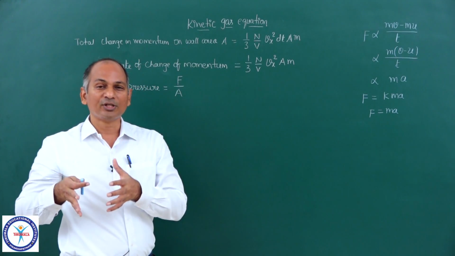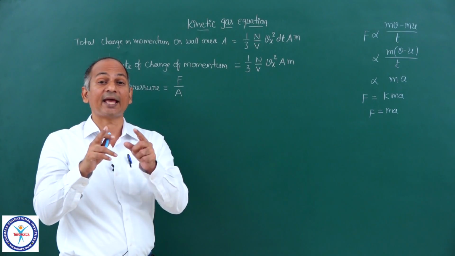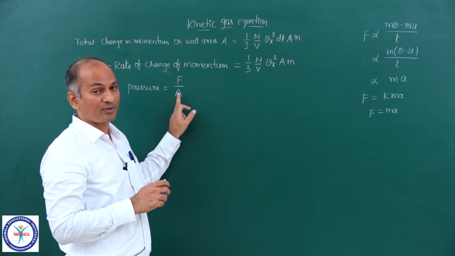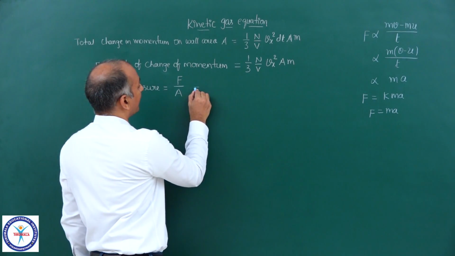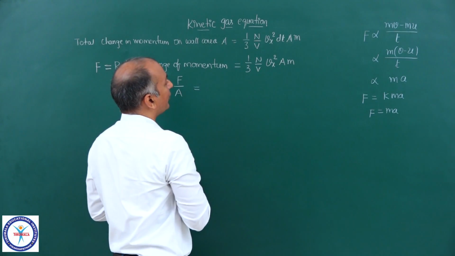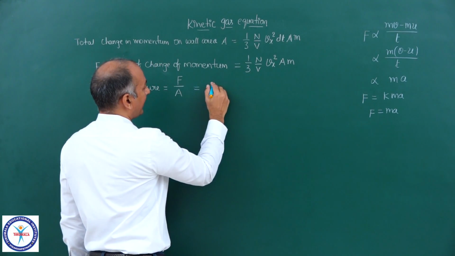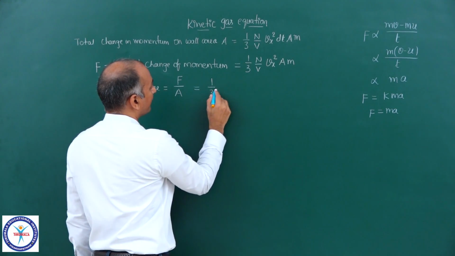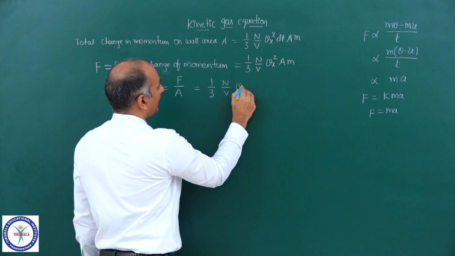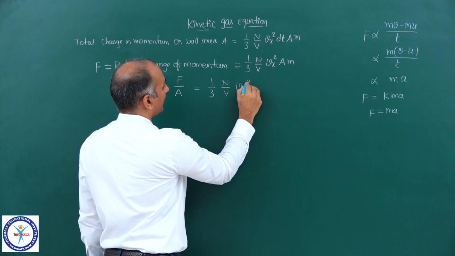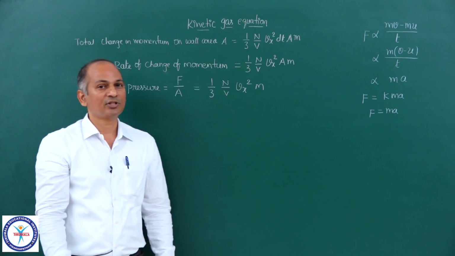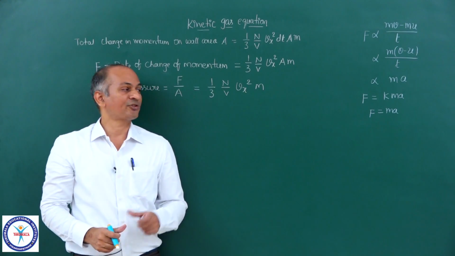So pressure due to molecules, pressure exerted by the molecules, is equal to force exerted by the molecules upon unit area, and if you divide that with area, then you will get 1 upon 3 n upon v, vx square into m. So this is the pressure. Now actually we arrived at pressure.